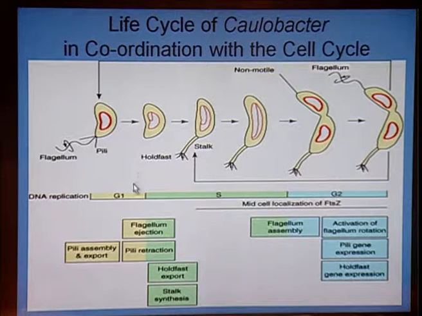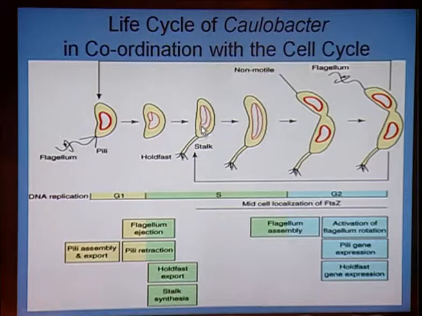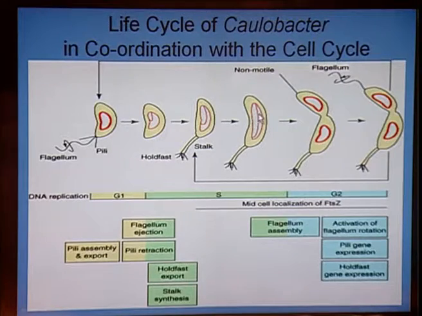Then during the initiation of the S phase, this bacterial cell will lose the flagella and the DNA starts replicating. As it goes to the middle of the S phase, they produce a long holdfast-like stalk, and this holdfast will hold the bacteria to the substratum, and at the same time the DNA is almost fully replicated and it will continue in the next phase.